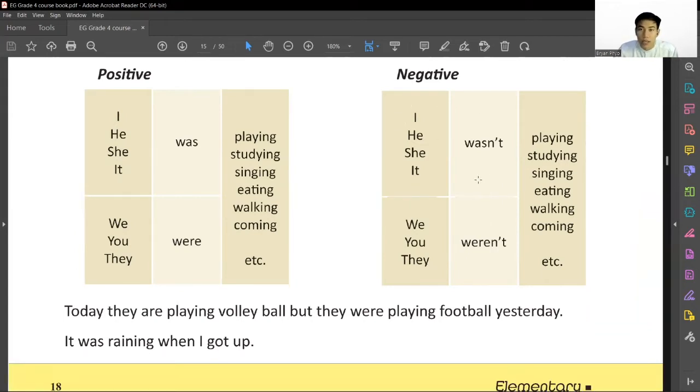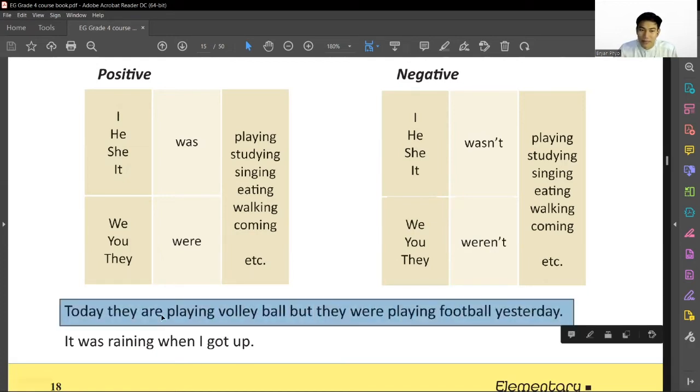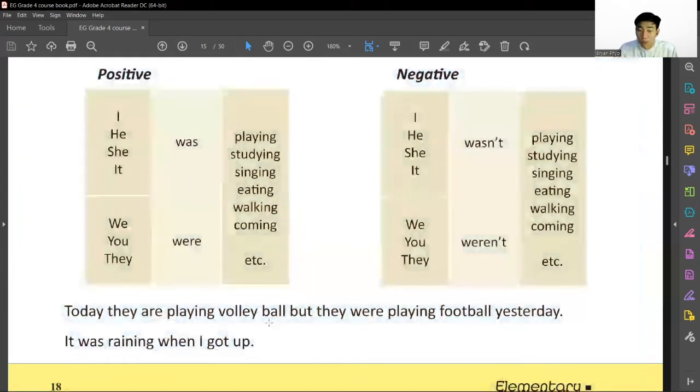Okay, so I will read the instruction for you. Sorry, this is not the instruction, this is a long example sentence. Today they are playing volleyball, but they were playing football yesterday.